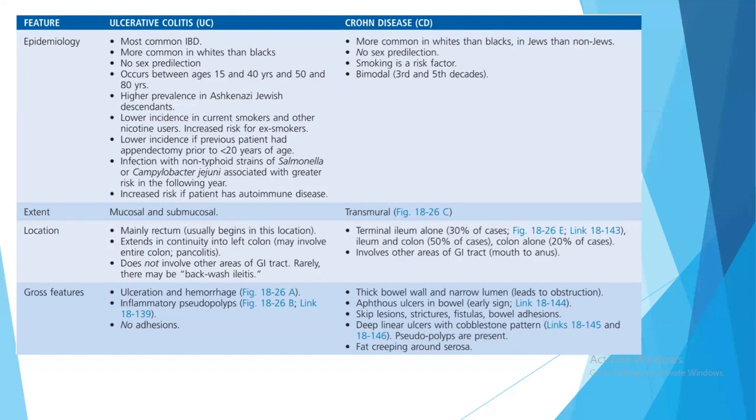In ulcerative colitis the extent is mucosal and submucosal, and in Crohn's disease the extent of the injury is transmural. This is a very important difference between ulcerative colitis and Crohn's disease: in UC, only the mucosa and some submucosa are involved, but in Crohn's disease, all the layers of the GI tract are involved.